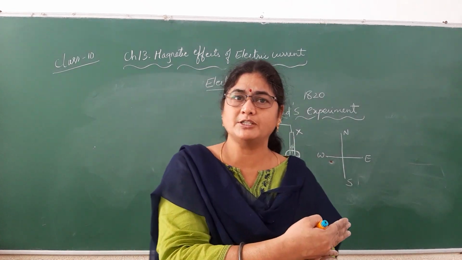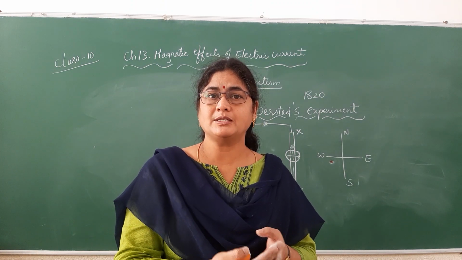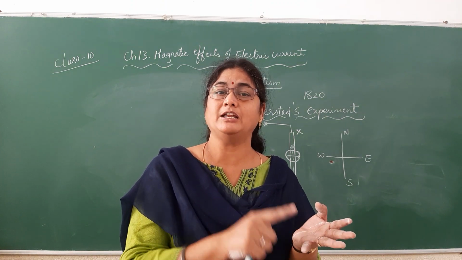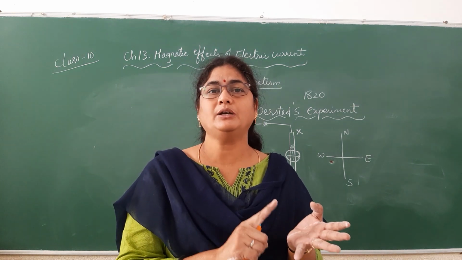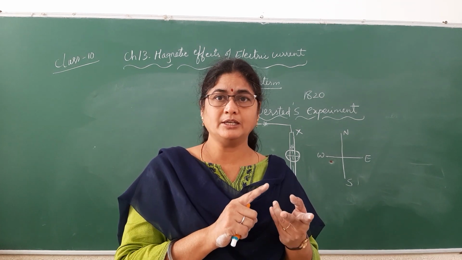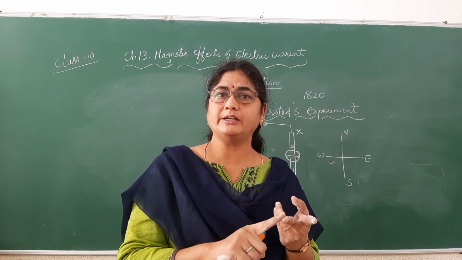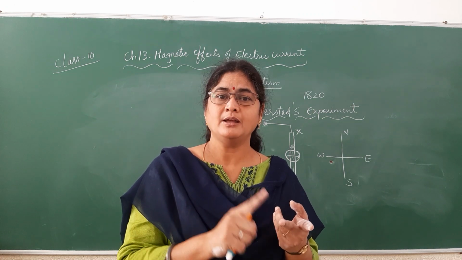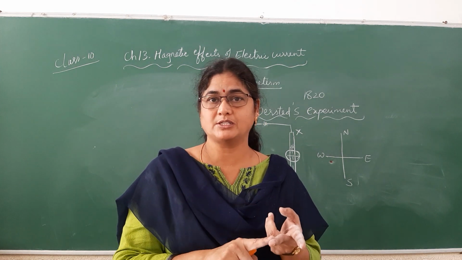More and more deflection in the sense more and more magnetic field is produced. That means that the strength of the magnetic field increases with the increasing amount of current through the conductor. Third point here is, if you reverse the direction of current, then the magnetic field which is developed also reverses its direction.